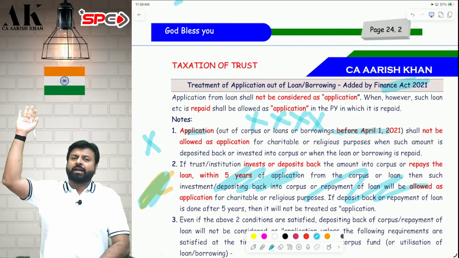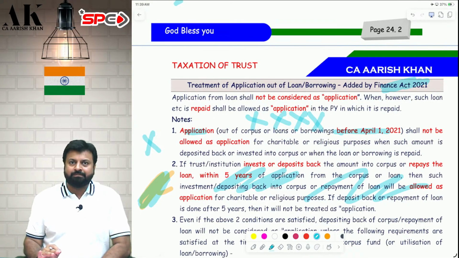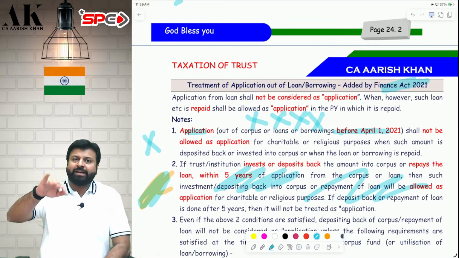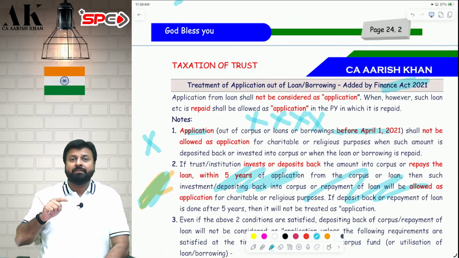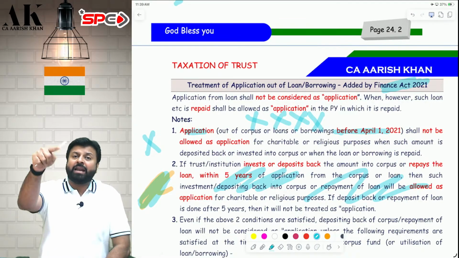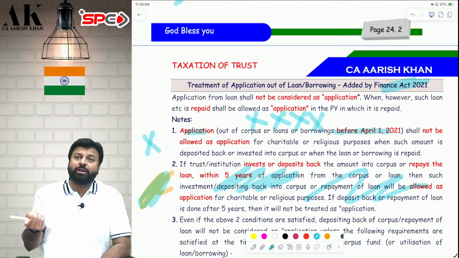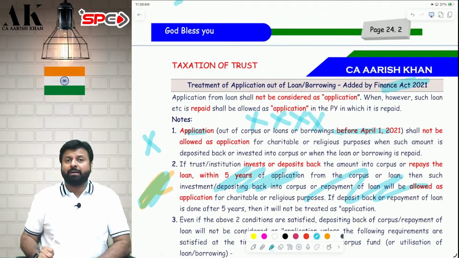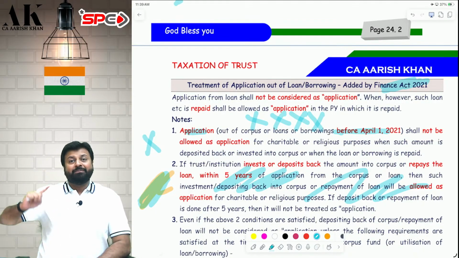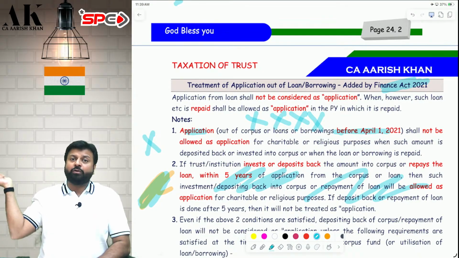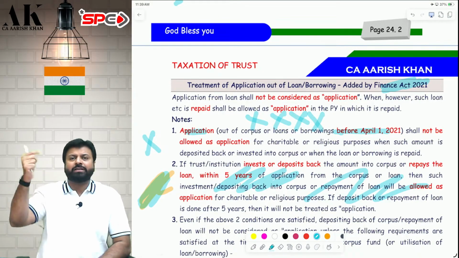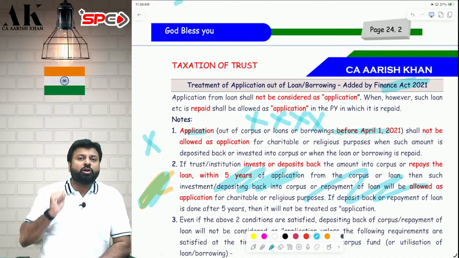Suppose, for example, you have taken a loan in 2018 of 10 crore and in 2019 you have purchased the building. At that time, taking a loan and purchasing a building is allowed as an application. Now, if you repay that loan after 21, you cannot claim double benefit now. Correct? Because before 2021, if you take a loan and apply the money, it was allowed as an application. So on repayment, you should not get the deduction.